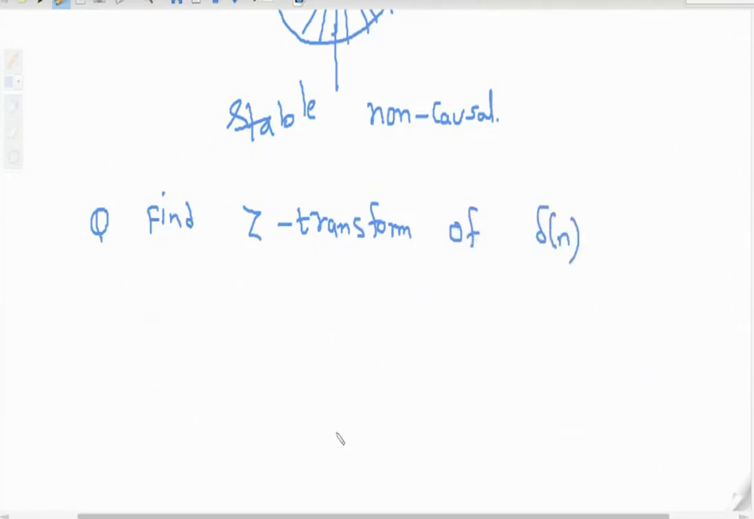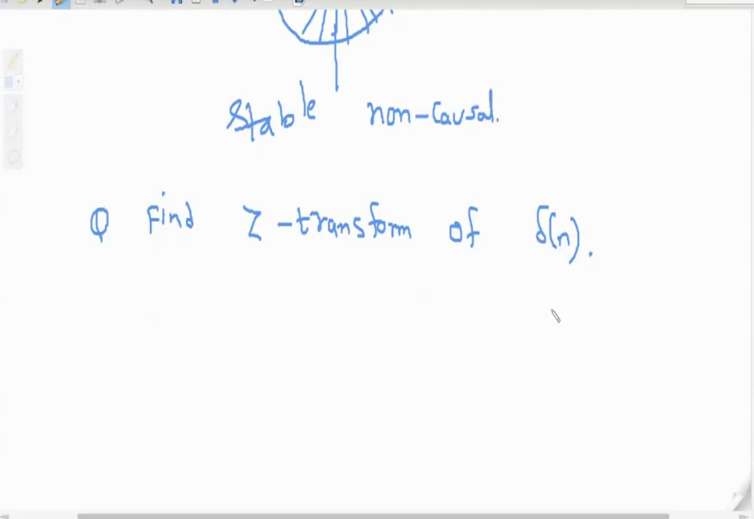Okay. So we know what is Laplace transform of delta T? 1. What is Fourier transform of delta T? 1. Similarly, what will be Z transform of delta N? It is also 1.